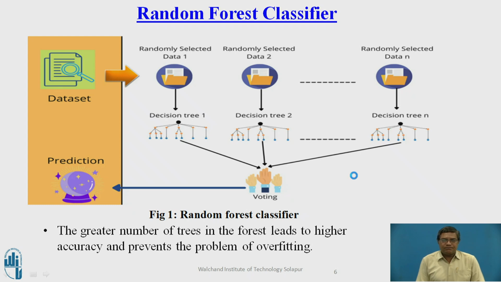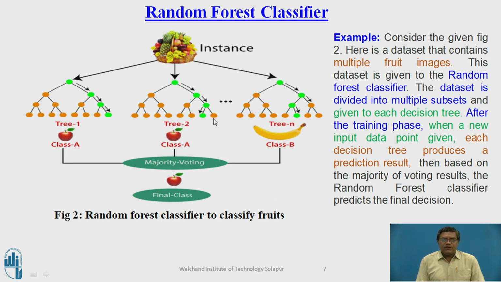Here we have an example of the working of the random forest classifier on fruit images. The data set is given to the random forest classifier. The data set is divided into multiple subsets and given to each of these decision trees, tree 1, tree 2 up to tree n. After completion of the training, when a new input image is given to the decision trees, these decision trees will give their predictions. Tree 1 gives class A, tree 2 gives class B, and so on.